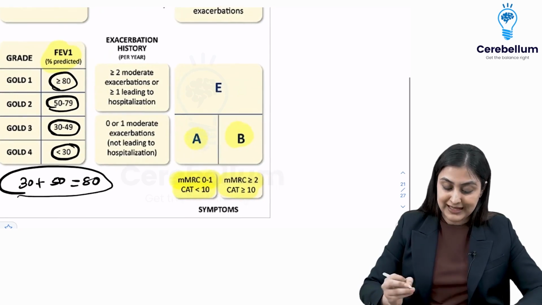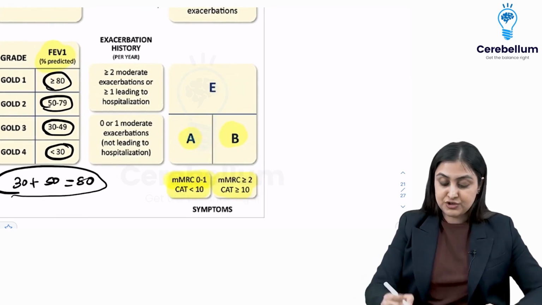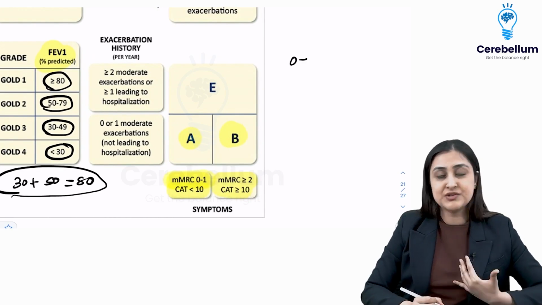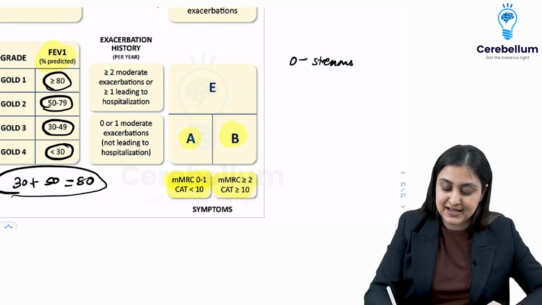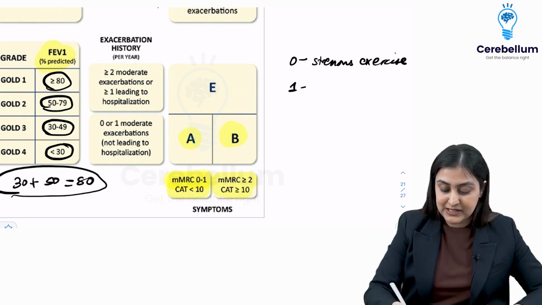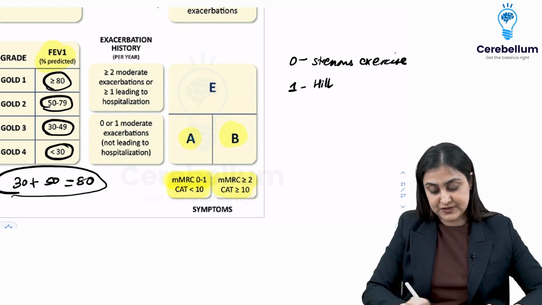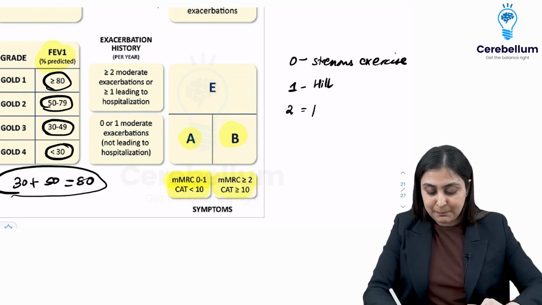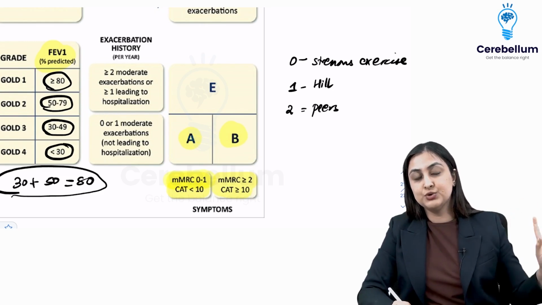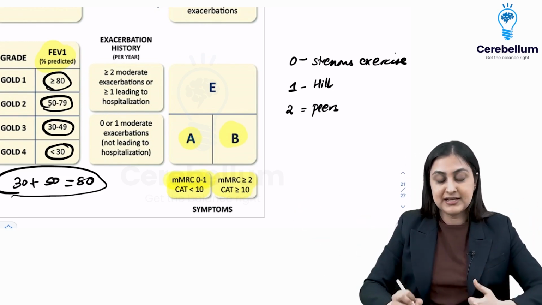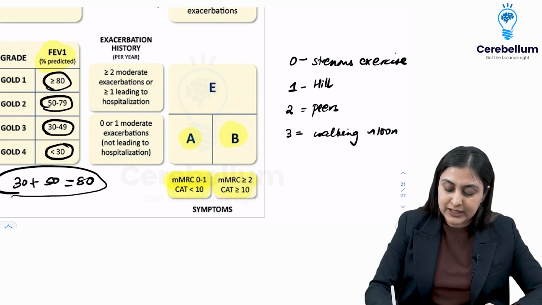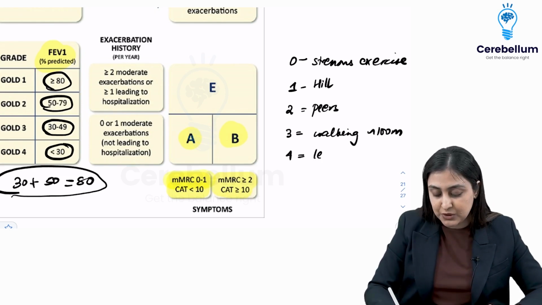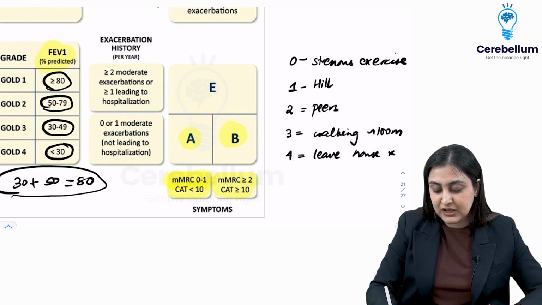I hope you remember the MMRC grading. Alright, just to revise, MMRC grade 0 is what you and I could have, or basically I actually do have: when you do strenuous exercise, you're going to have dyspnea. One is when you're walking up a hill and then you have dyspnea. 2 means two friends, so peers. When you're walking with your peer and you start to have breathlessness when he doesn't, it is grade 2. 3 is on walking for around 100 meters, you start to have dyspnea. And 4 is when you can't do daily chores. The moment you leave the house or you are dressing or undressing, that causes dyspnea.